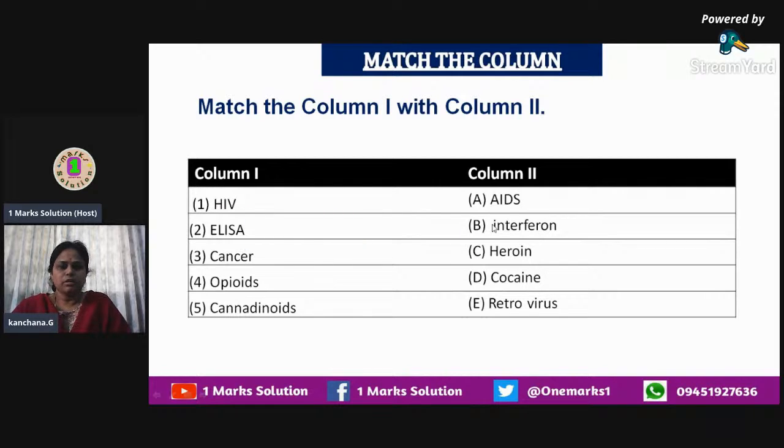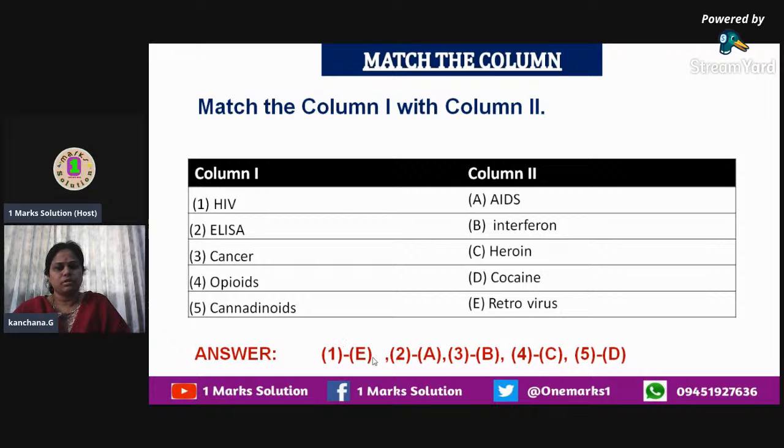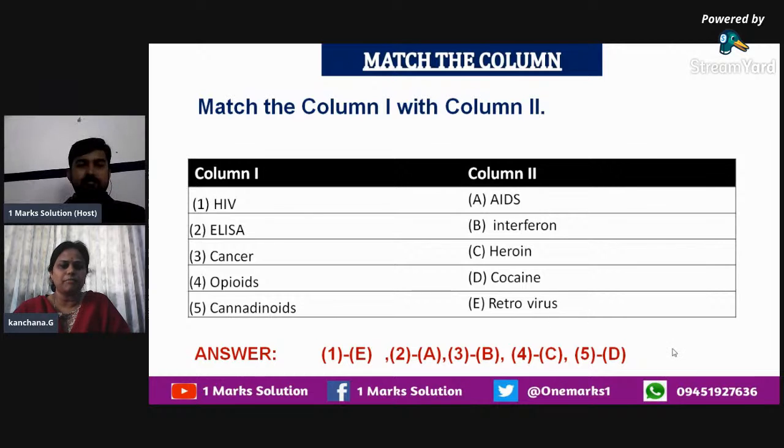These proteinous substances are secreted when cancer is being caused. And then we have the kinds of drugs called opioids and cannabinoids, and we have to match these two. The opioid group of drugs has certain drugs as given here. The leftover ones are heroin and cocaine. So for opioids, heroin can be matched. And for cannabinoids, the answer is going to be cocaine. You can check the correct answers given here. So we have matched the correct ones.